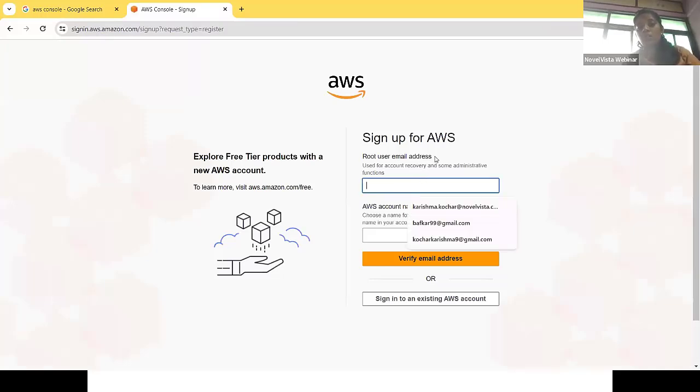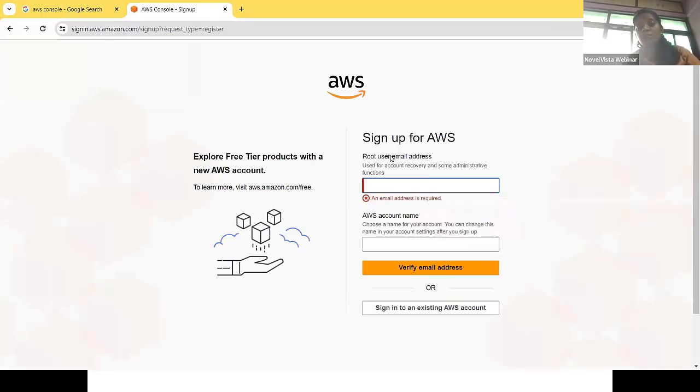For creating an account, it will ask for the root user email address. Now what is this root user? Root user is the main user, the main creator. Here you can give the email ID of that person. Suppose I write my email ID, Kocher Karishma9@gmail.com.